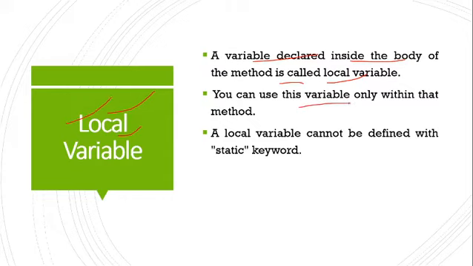You can use this variable only within that method or within that loop. A local variable cannot be defined with a static keyword. I will give you the example.